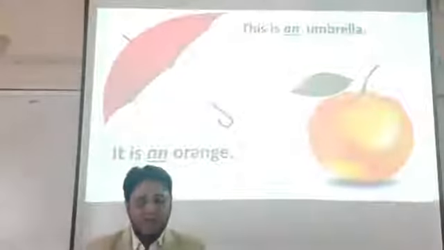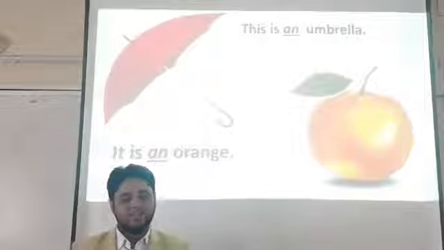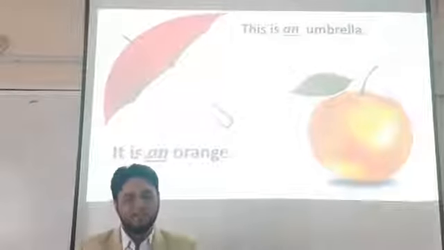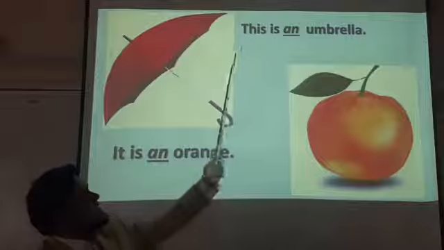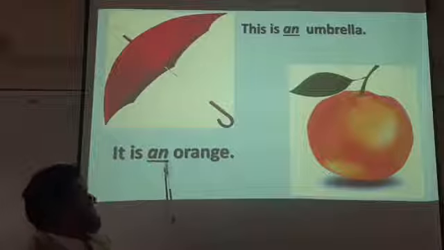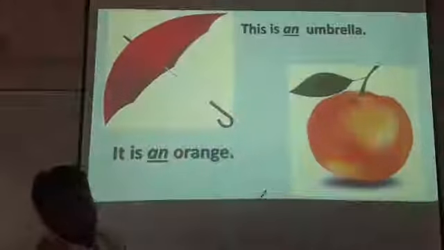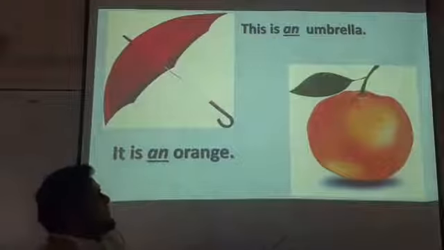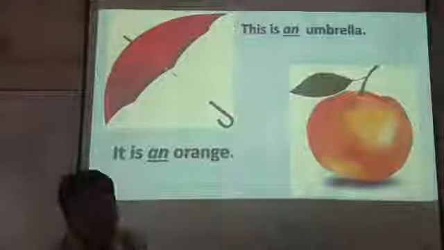Dear students, please look at the display again. Here, the first sentence is about an umbrella. The sentence says that this is an umbrella, and it is an orange, a beautiful, delicious and yummy orange, I think. So, here the underlined word is an.